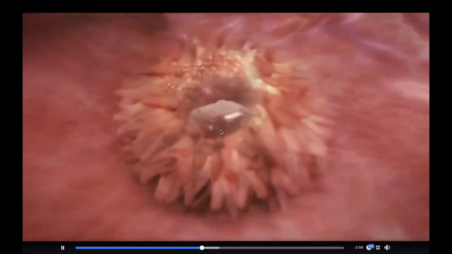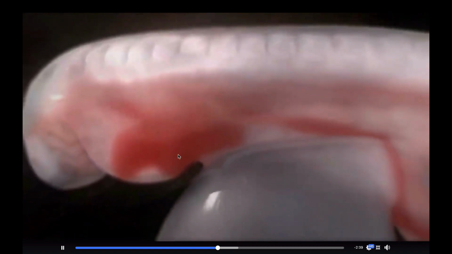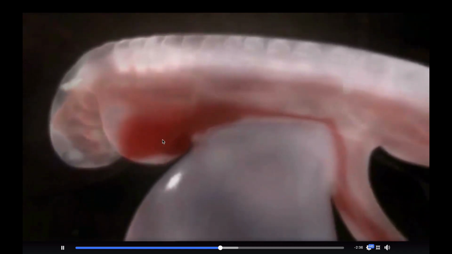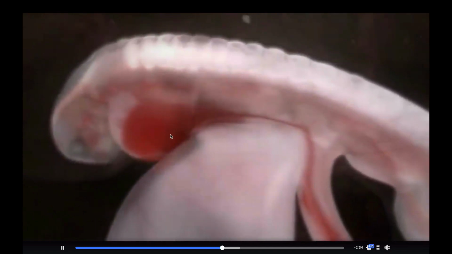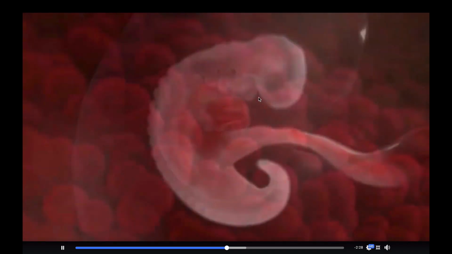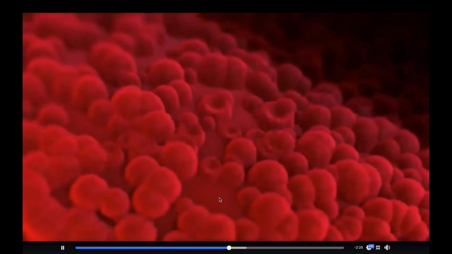There is an outer cell mass and an inner cell mass, which you will learn about in embryology. This will start to form the neural tube. In the beginning stage the neural tube is formed, and then the heart tubules start to form in the third week. This heart tube, the heart vessel, starts to beat in the third week of intrauterine life, while the neural tube is also developing. Gradually this embryo starts to develop.